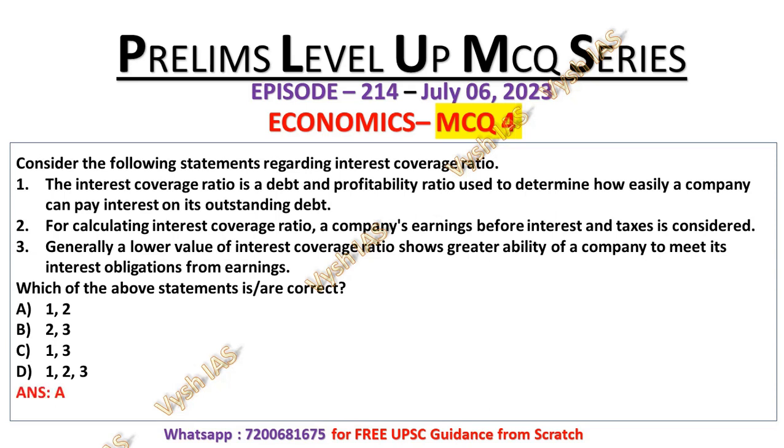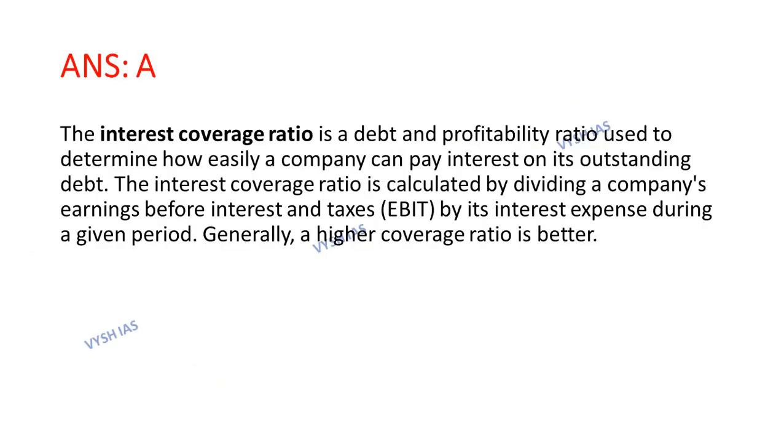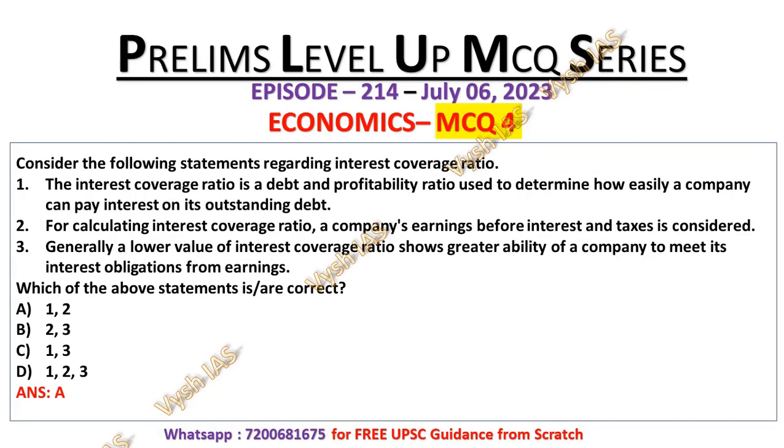So, its correct answer will be option number A, which means only statements 1 and 2 are the correct statements regarding interest coverage ratio. Now, let's look at the explanation. The interest coverage ratio is a debt and profitability ratio used to determine how easily a company can pay interest on its outstanding debt. The interest coverage ratio is calculated by dividing a company's earnings before interest and taxes by its interest expenses during a given period. Generally, a high coverage ratio is better. So, this is the question and the answer is 1 and 2.